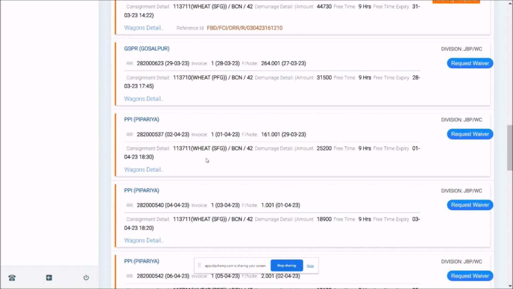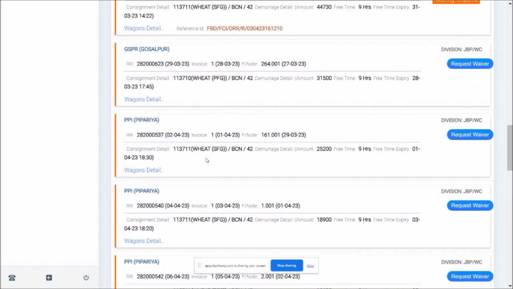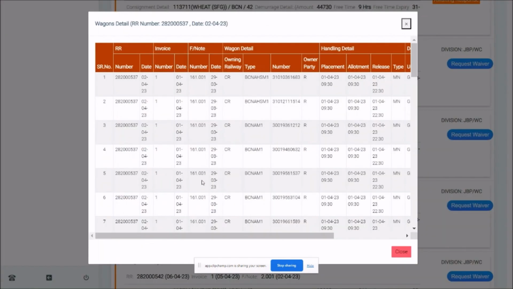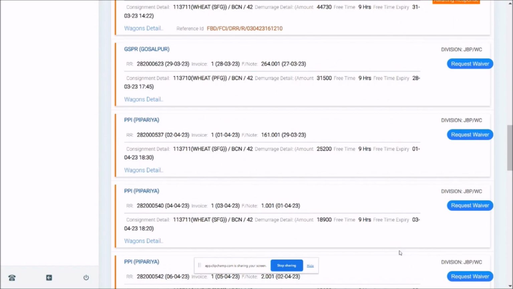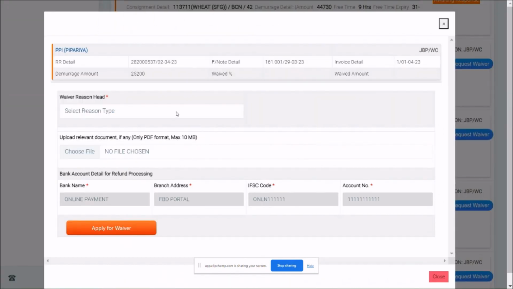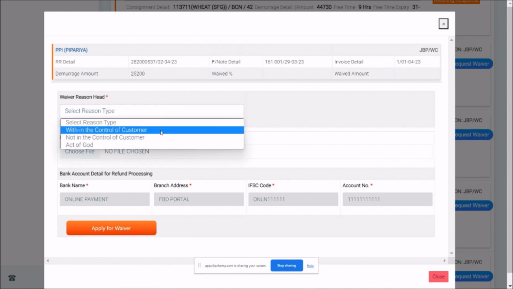The charge for which you want to apply waiver can be selected from this list. RR number is available, RR date is available, invoice, F note number detail, consignment detail is available, wagon detail is also available, and then request for waiver. Once you go with this request, waiver reason, check the waiver reason.